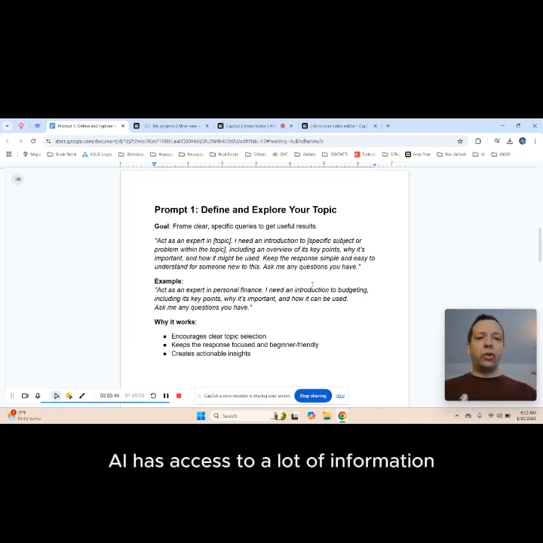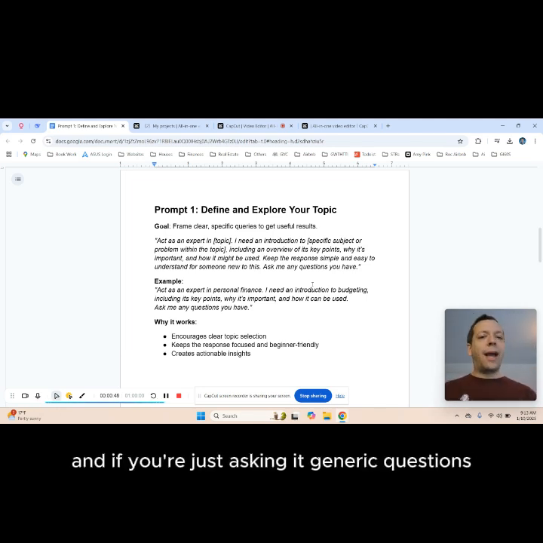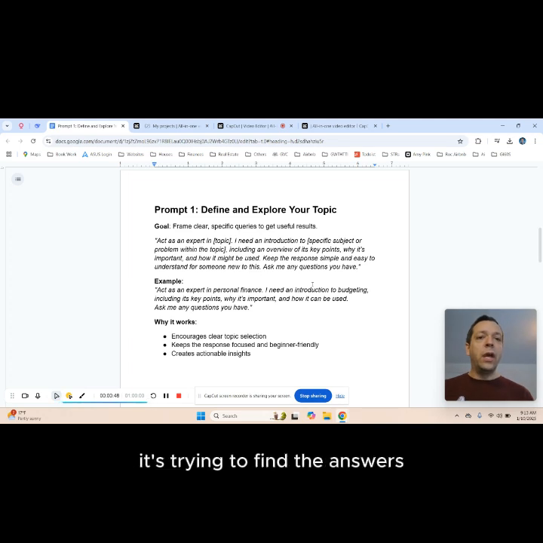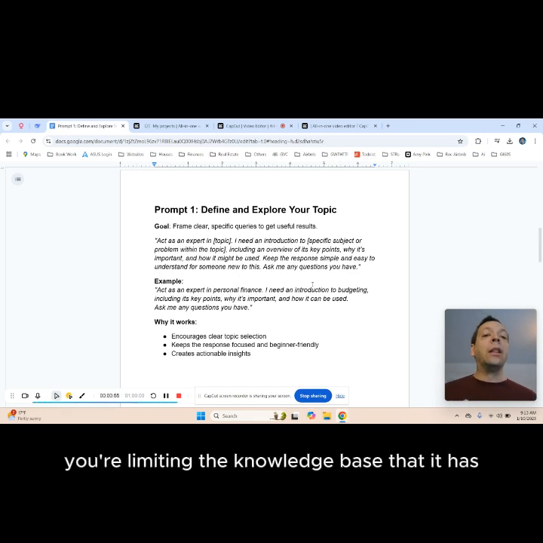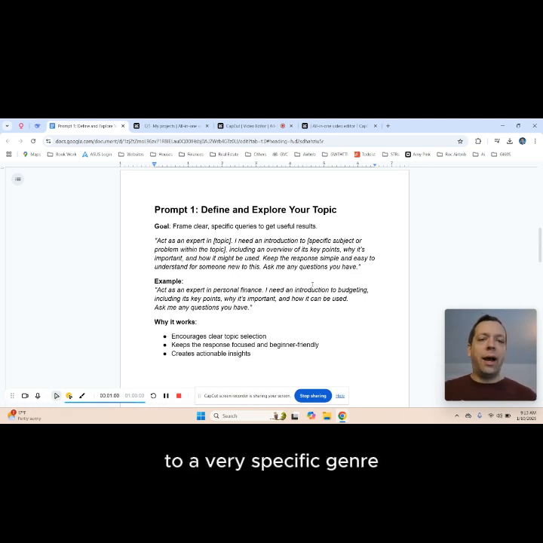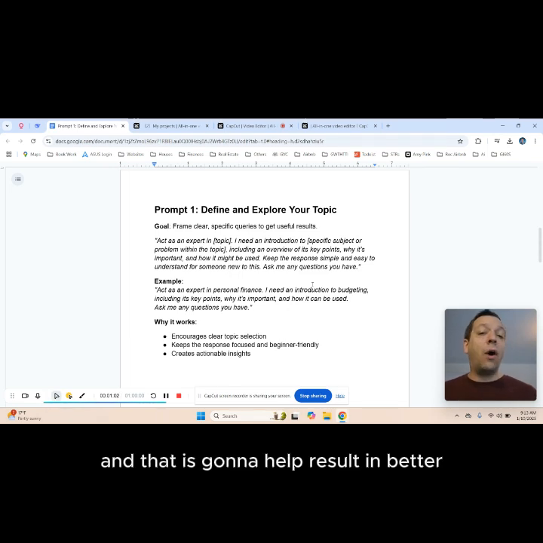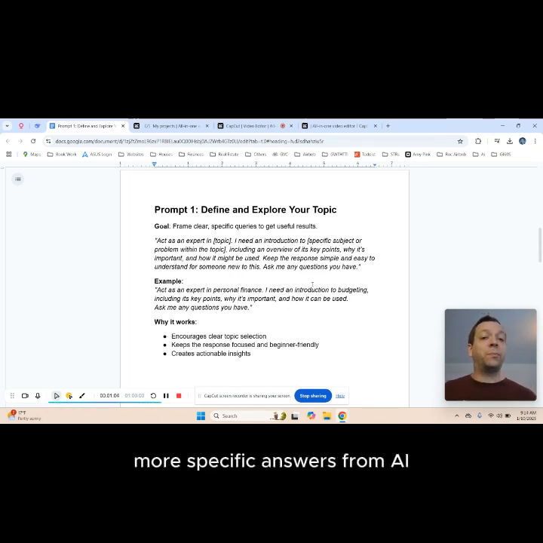AI has access to a lot of information, and if you're just asking it generic questions, it's trying to find the answers in all the information it has. By telling it how to act, you're limiting the knowledge base that it has to a very specific genre, and that is going to help result in better, more specific answers from AI.